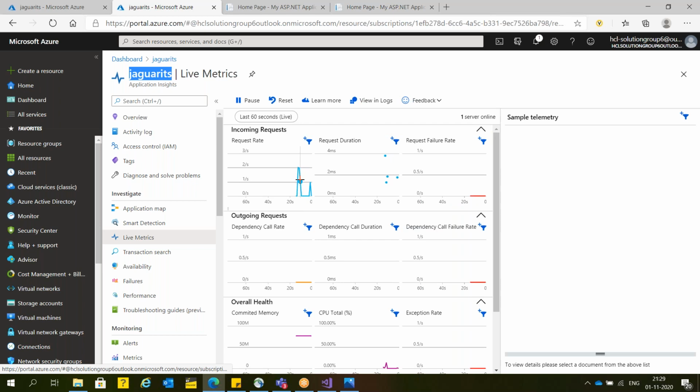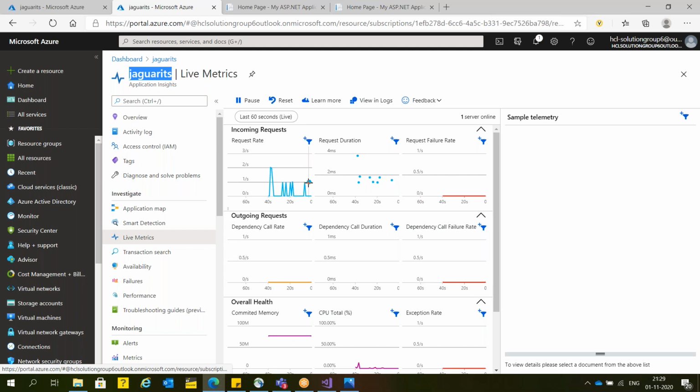This is an incoming request. Now again someone clicked here. See guys, this is the incoming request. This is request duration, failure rate, redundancy, CPU usage, exception rate, committed memory. See here, 1, 2, 3, 4, 5, you people requested 6 times.